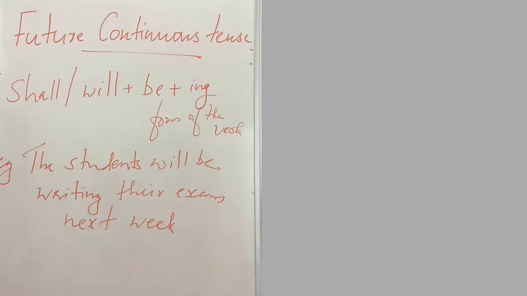Here we have future continuous tense, will be plus writing, the ing form of the word write. The students will be writing their exam next week. Here also we have a time word, next week. Shall or will plus be plus ing form of the verb. Example: the students will be writing their exam next week.